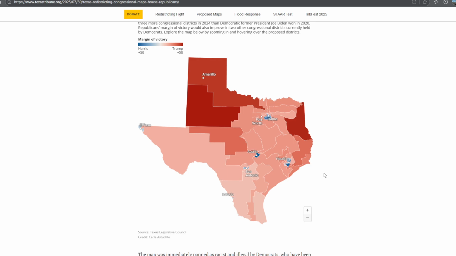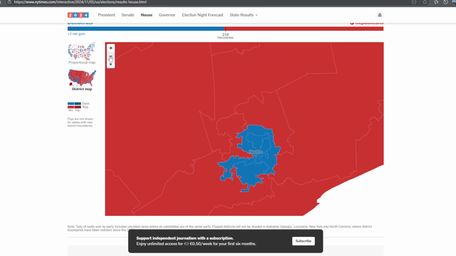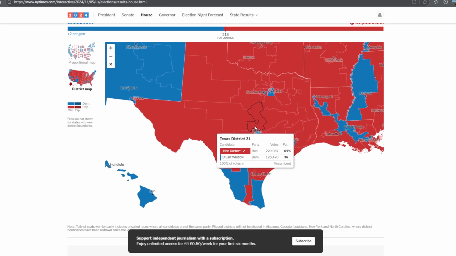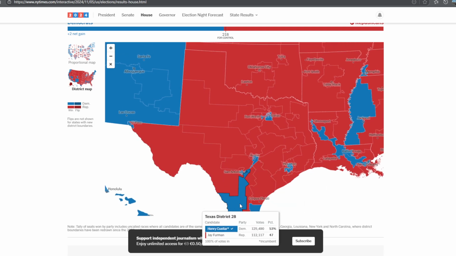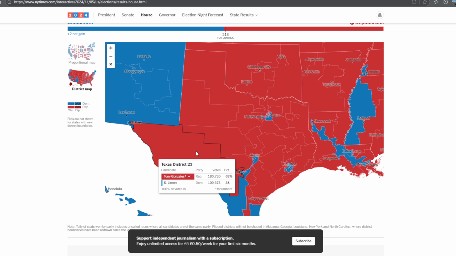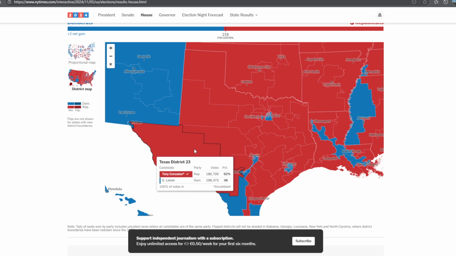But this will be a huge gerrymandered map. Texas is already gerrymandered, as you can see here, because Democrats only have, I think, 13 districts in Texas, and they had about 44 to 45% of the vote. So that shows that this is not correct in many terms, but that is just how politics are, and they gerrymander seats in their favor.